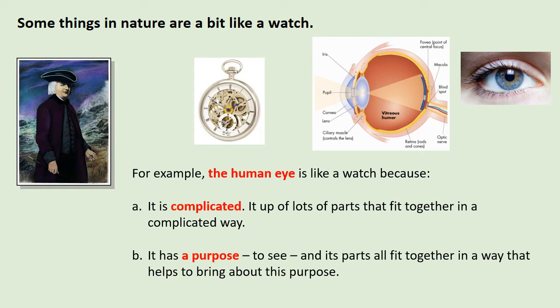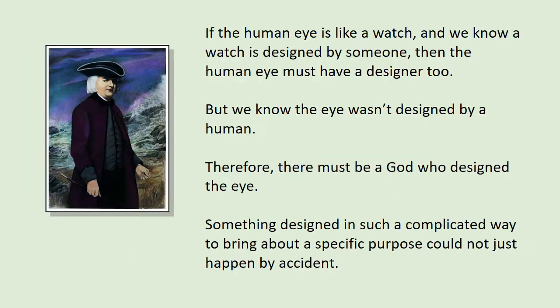Secondly, it has a purpose. The watch has a purpose: to tell the time. The purpose of the eye is to see, and all its parts fit together in a way that helps it bring about this purpose. Here's an interesting thing. He said a watch has a purpose and is very complicated, and therefore it must have a designer. But a human eye is also complicated and also seems to have a purpose. So what does this mean?